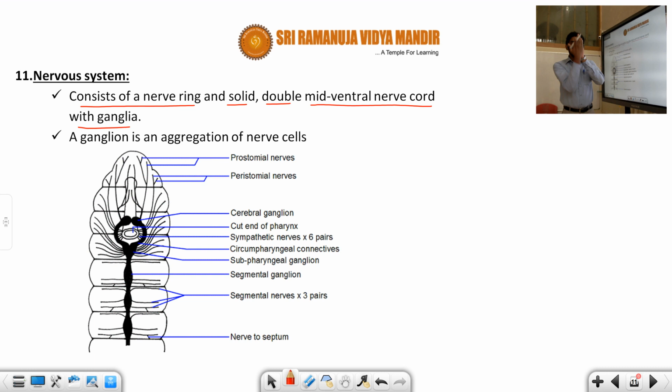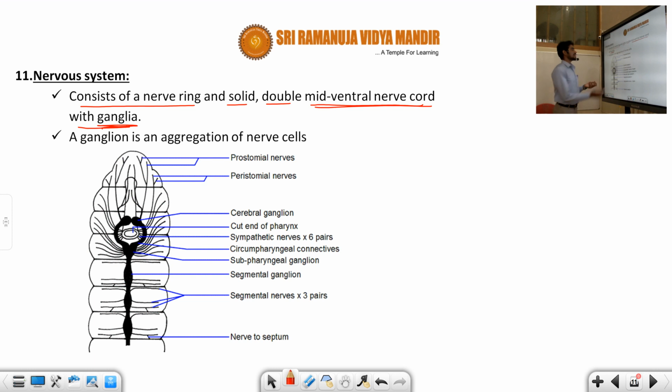Mid-ventral means, suppose you assume this is the nervous system. Here the nervous system is arranged in the mid-ventral position. This is the mid position, the center only. It is arranged in the ventral position. That's why it is a mid-ventral nerve cord with the ganglia. Ganglia means a group of nerves. A group of nerves is called a ganglia.